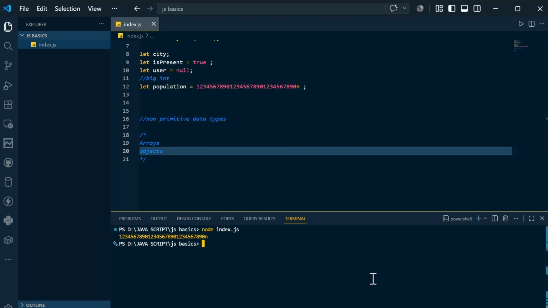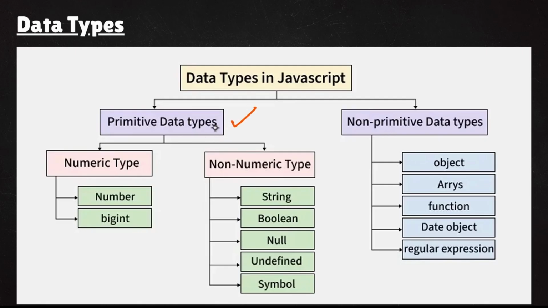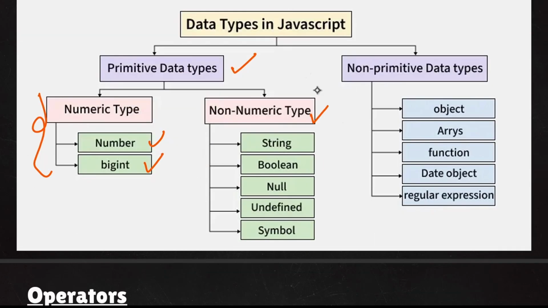I hope you got what data types are in JavaScript. You can see over here, in the primitive data types we have number and BigInt, which are numeric types. We have non-numeric types known as string, boolean, null, undefined, and symbol. And if you come to the non-primitive data types, or user-defined data types, we will explore them in detail: object, arrays, functions, date objects, regular expressions.